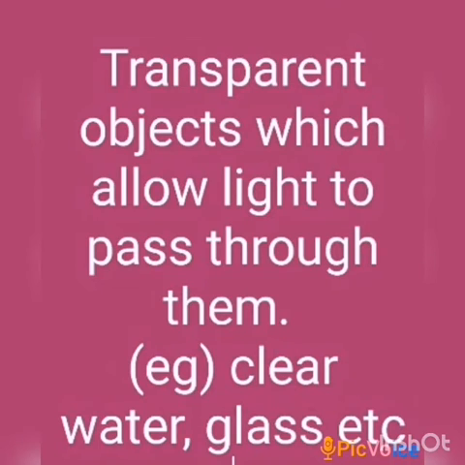So first, transparent objects. What are transparent objects? Objects which allow light to pass through them easily are called transparent objects. Example: clear water, plain glass, air, etc. In a transparent object, we can see the other side very clearly.